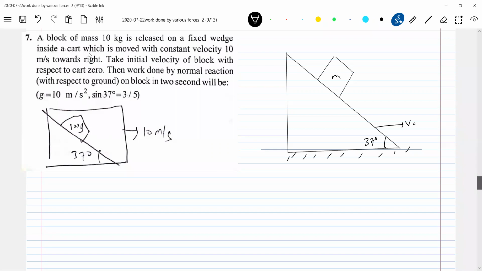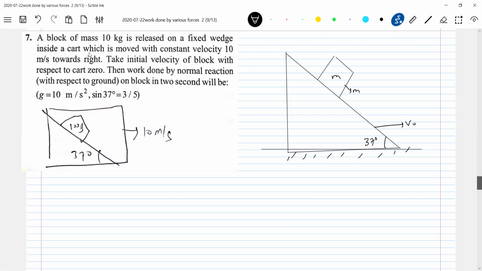So what are the forces that will be acting along with it? I think we have to assume all the situations properly here. Now read the question and try to analyze the situation. So what are the forces that will be acting?